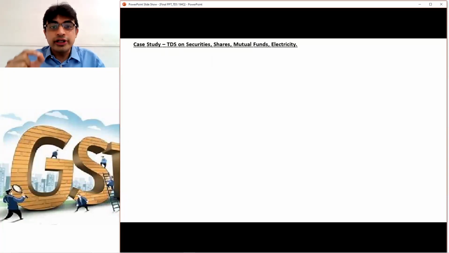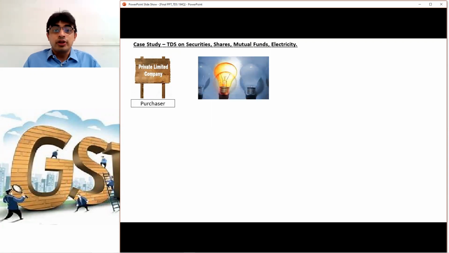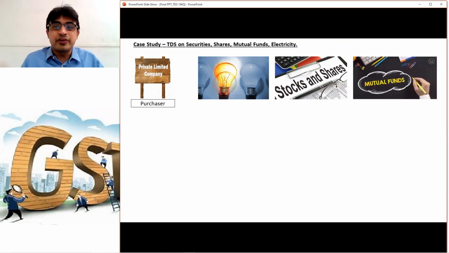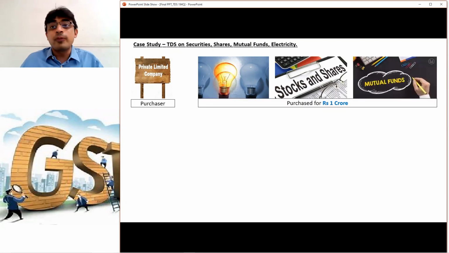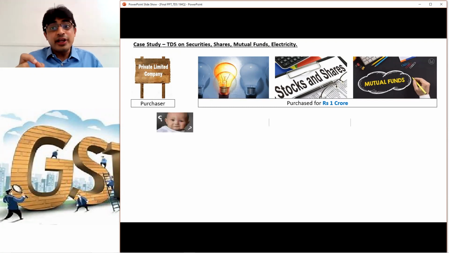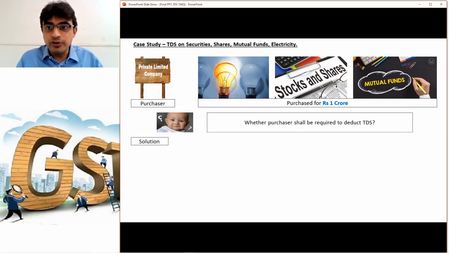TDS on securities, shares, mutual funds, and electricity. This is also equally important. Say the company is a purchaser, it purchased electricity, some shares, mutual funds, commodity, stock, etc. from the market. The total price was say 1 crore. Whether the purchaser is required to deduct TDS on value exceeding rupees 50 lakh? You know what the answer is?